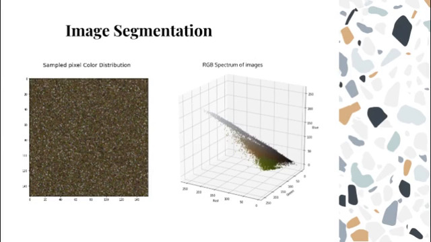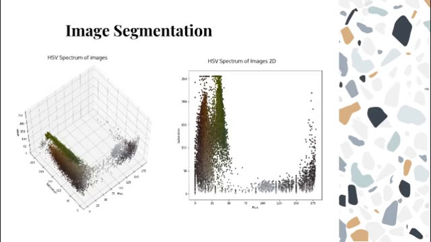From the RGB spectrum, we can observe that the green regions are separated from the rest of the colors. Hence, we deduce that the green pixels are separable from the rest of the spectrum. However, using the RGB range to filter green RGB values is challenging due to the shape of the distribution within the 3D space. We can observe clusters of colors from the HSV space, and it is separated across the hue axis. We can deduce that the green cluster comes from the plants, brown from the soil, gray and white from other objects. Therefore, by bounding the HSV values in the hue axis, we may be able to segment the green color from the rest of the images.